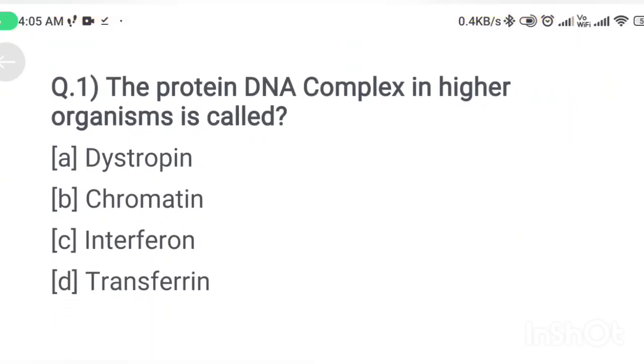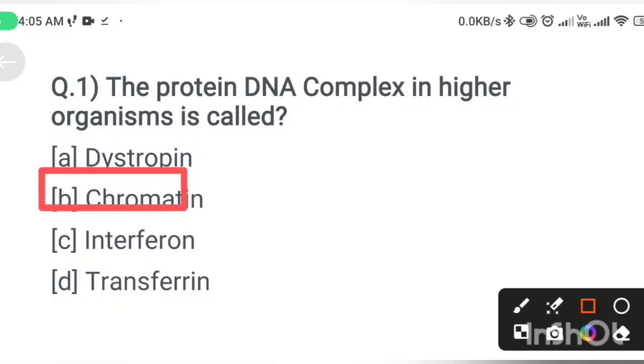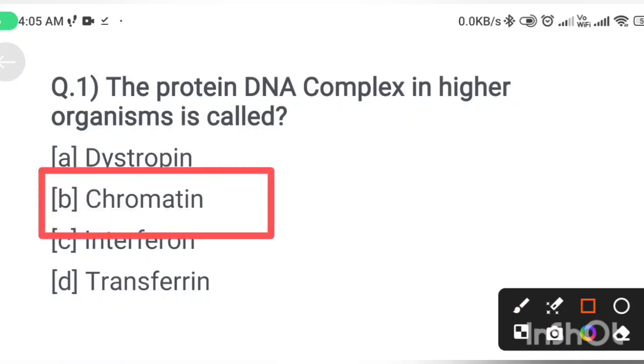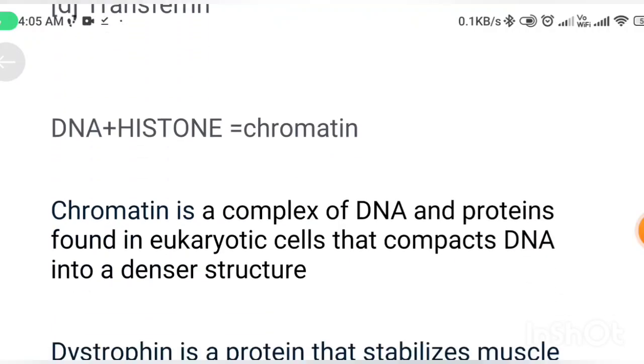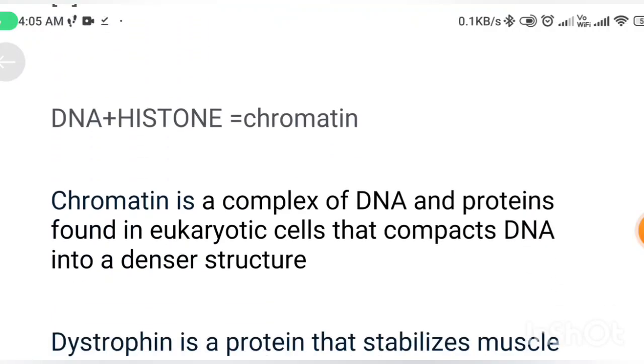The protein DNA complex in higher organism is called: option A dystrophin, option B chromatin, option C interferon, option D transferrin. Correct answer is option B, chromatin. DNA plus histone is equal to chromatin. Chromatin is a complex of DNA and protein found in eukaryotic cells and compacts DNA into a denser structure.